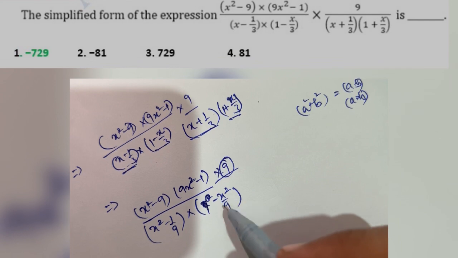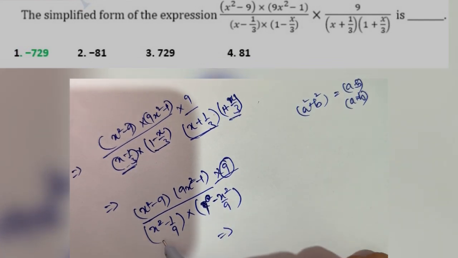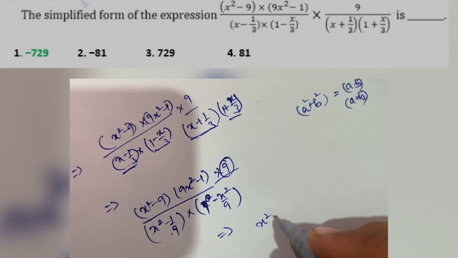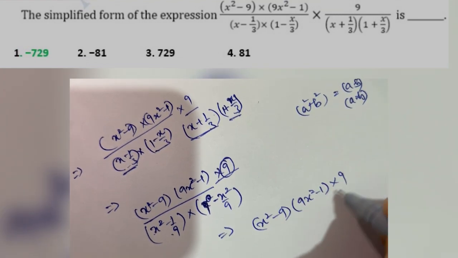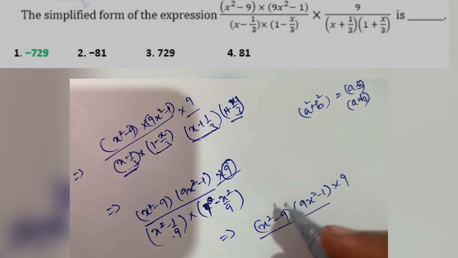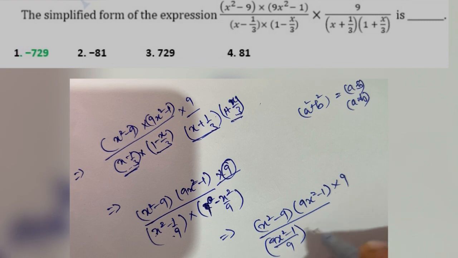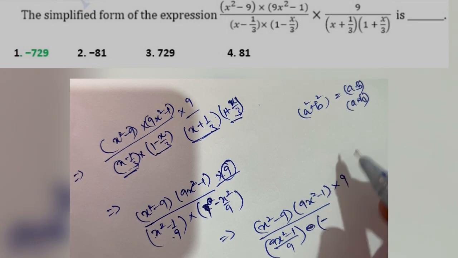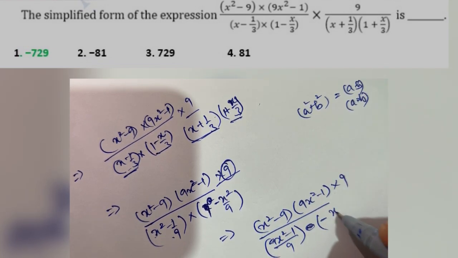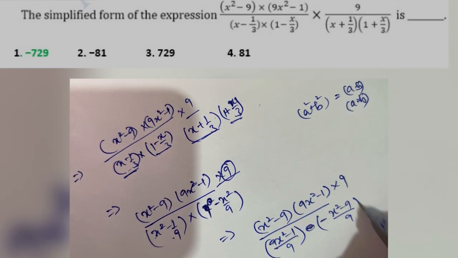So when we take common and solve this, we will have x square minus 9 into 9x square minus 1 and multiply by 9, we have 9x square minus 1 upon 9, and if you take minus common out of here, we will get x square minus 9 upon 9.